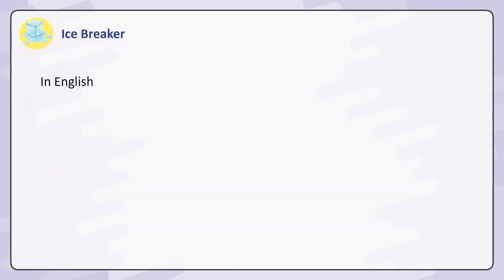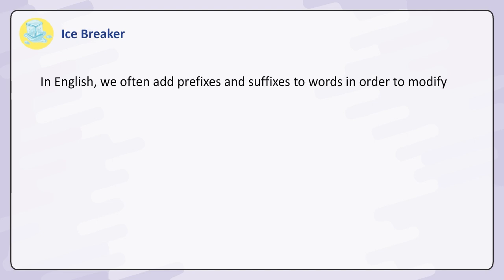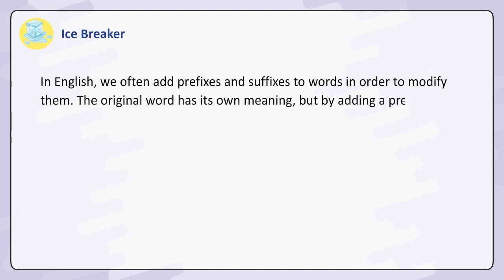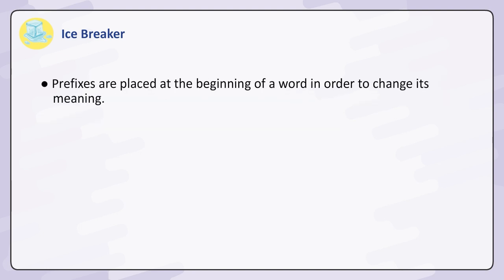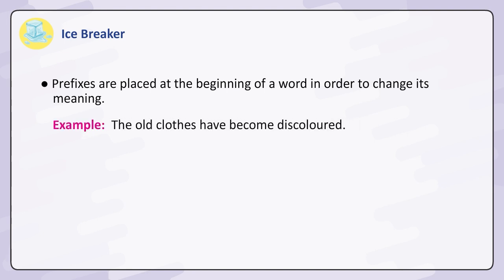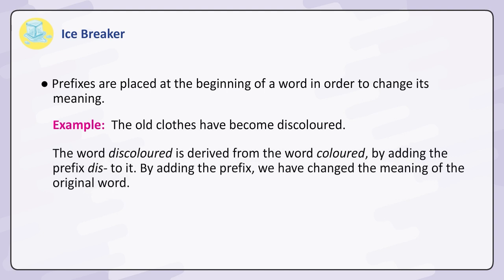Icebreaker. In English, we often add prefixes and suffixes to words in order to modify them. The original word has its own meaning, but by adding a prefix or a suffix to it, we can change the word in certain ways. Prefixes are placed at the beginning of a word in order to change its meaning. Example: the old clothes have become discolored. The word discolored is derived from the word colored by adding the prefix dis to it. By adding the prefix, we have changed the meaning of the original word.